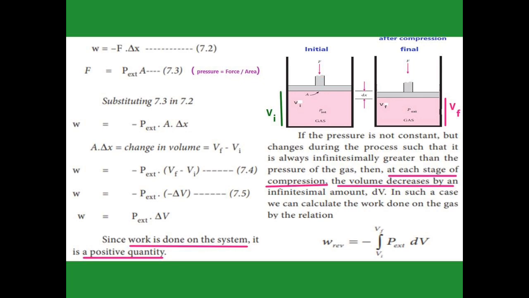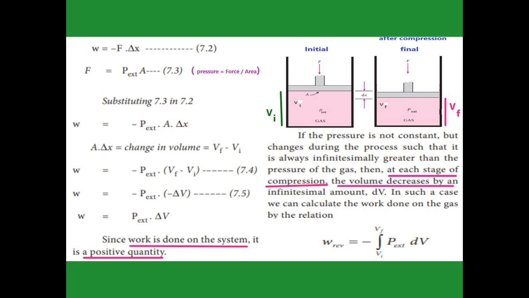Now what is F? F is equal to P external into A. Now substitute equation 7.3 into 7.2, and we get the work formula: W = -P external into A into Δx. Now the change in volume we are going to find out.